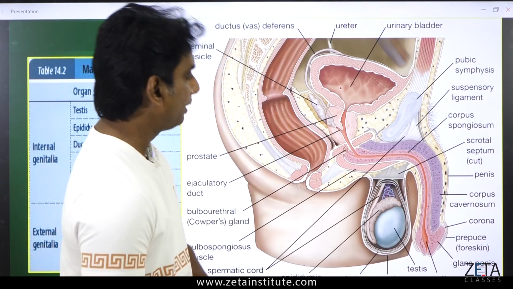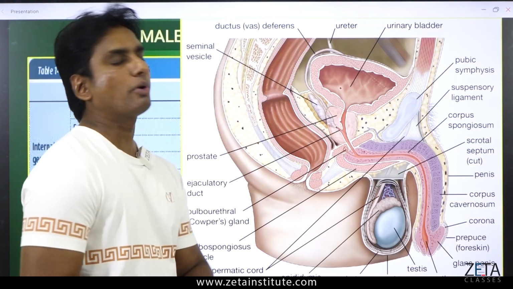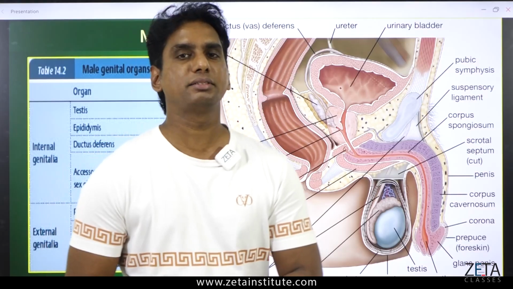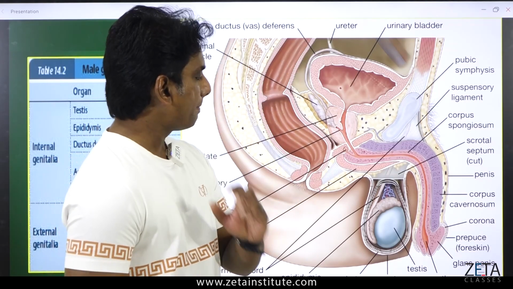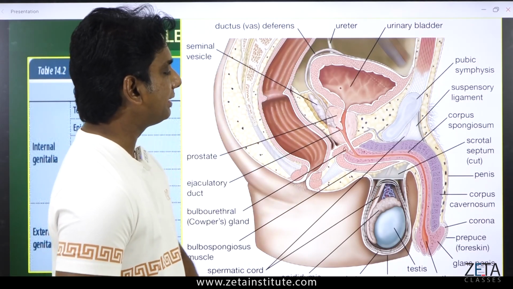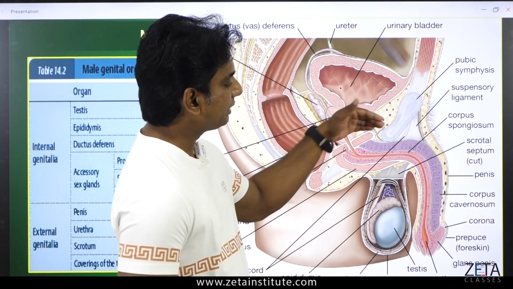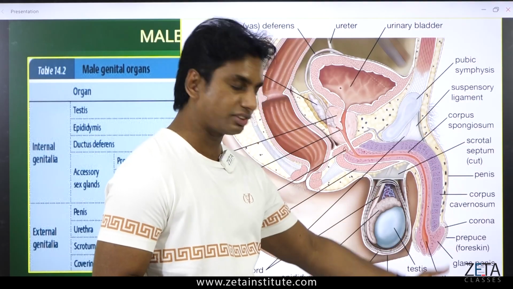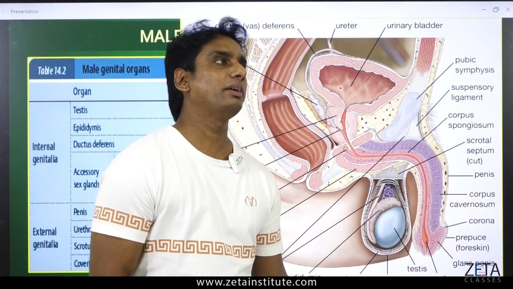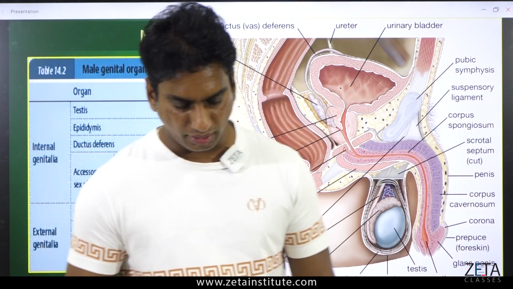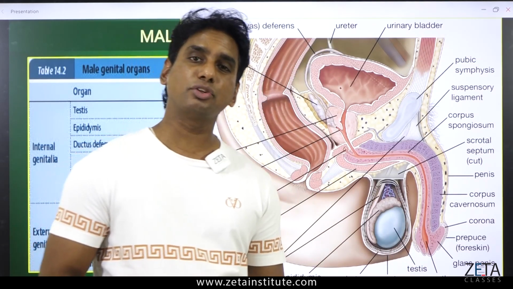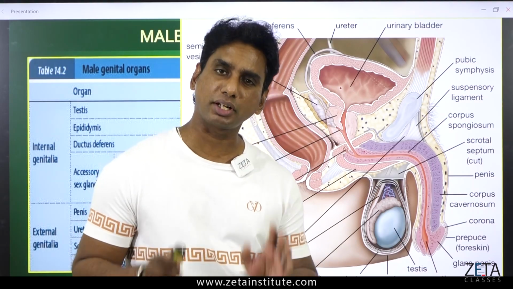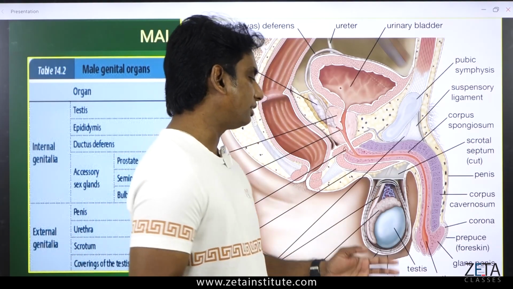Penis, another thing, not more functions, don't worry about that. Many of these functions won't be asked much in the CBSE exam. But I want to give you one more piece of additional information about the human penis. It's a muscular organ, externally covered by a prepuce, also called the foreskin. Some students previously asked, sir, what is the significance of having a foreskin covering the penis? Foreskin is actually for protection. Any covering of the penis is for protection.